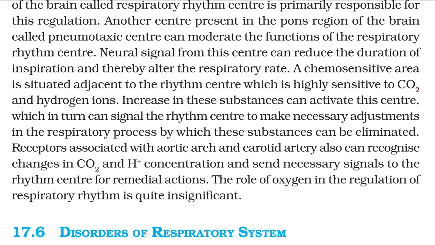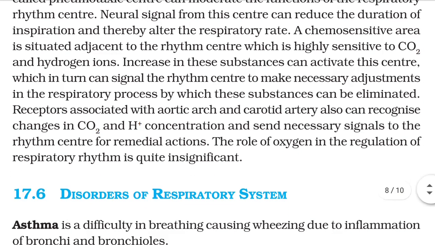A chemosensitive area is situated adjacent to the rhythm center, which is highly sensitive to carbon dioxide and hydrogen ions. For example, if there is an increase in carbon dioxide and hydrogen ions, means more carbon dioxide in the body, automatically this chemosensitive area will send signals to the pneumotaxic center.